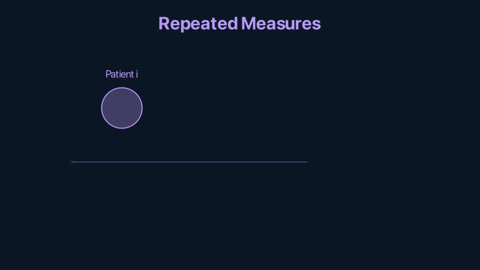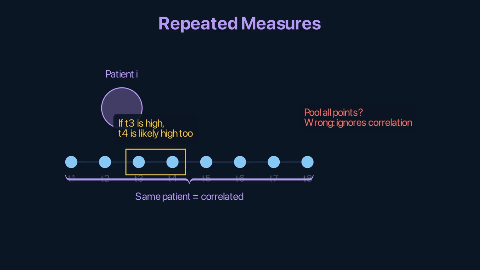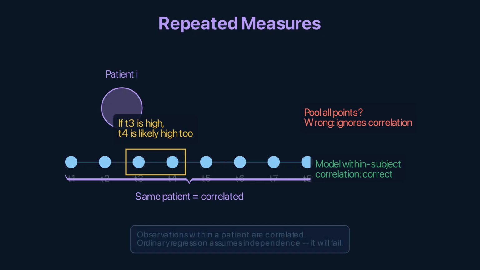If you give the same patient a drug and measure blood concentration at 8 time points, those 8 measurements are not independent. They come from the same body, the same metabolism, the same kidneys. If point 3 is high, point 4 is probably high too. Pooling all observations from all patients, as if they're independent, violates a fundamental assumption of ordinary regression. The correlation within patients must be modeled, or your standard errors are wrong and your confidence intervals are too narrow.